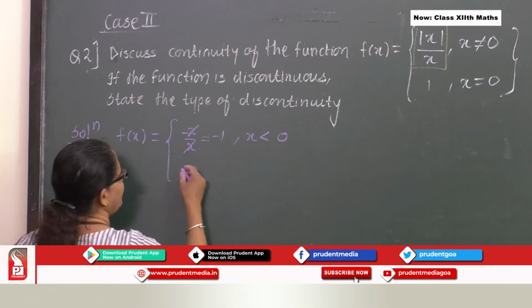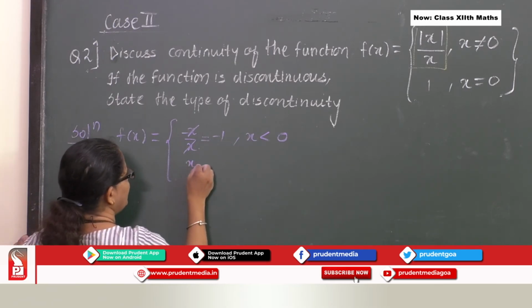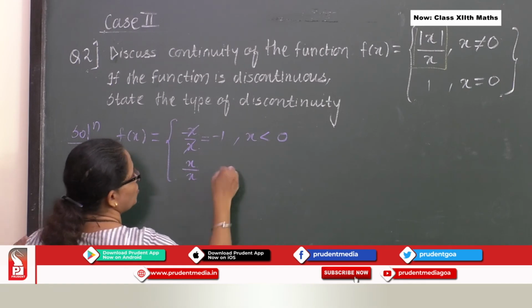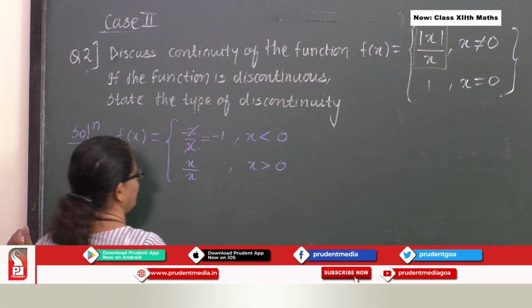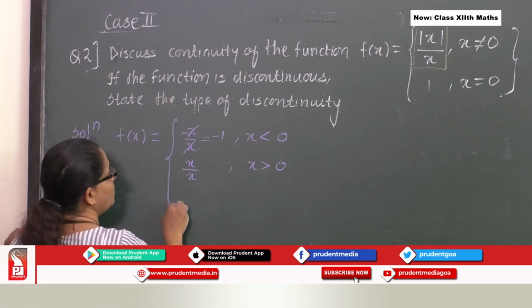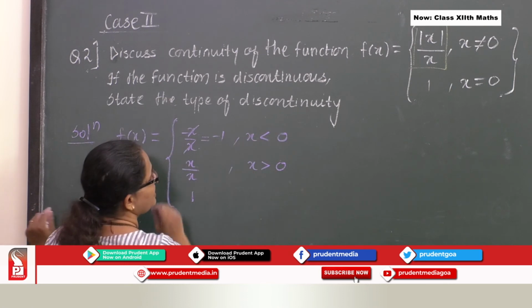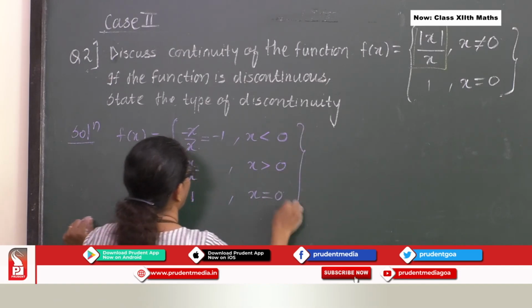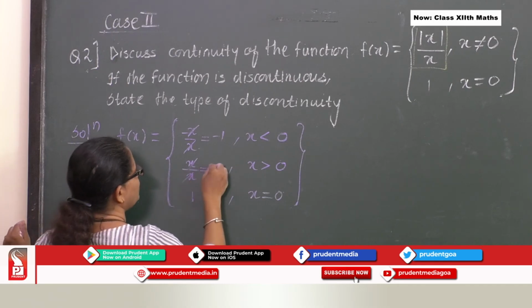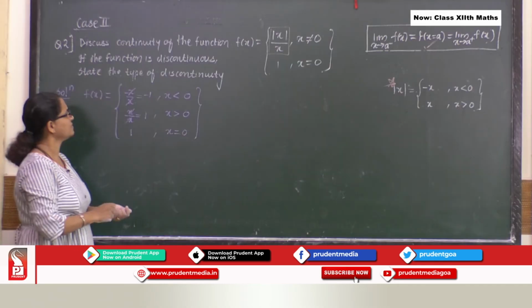I will go to the second condition. The second condition is x upon x, when your x is greater than 0. And the third condition I have there is equal to 1 when x is equal to 0. So, here x cancels, you get it as 1. Perfect.